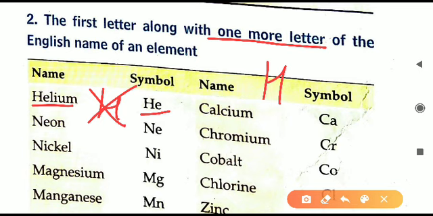The first one will be a capital letter and the second one will be a small letter. Next is neon. Now again we will write Ne. We will not write N because N is nitrogen. Next one, similarly nickel, here Ni, first two alphabets. Then manganese and magnesium.